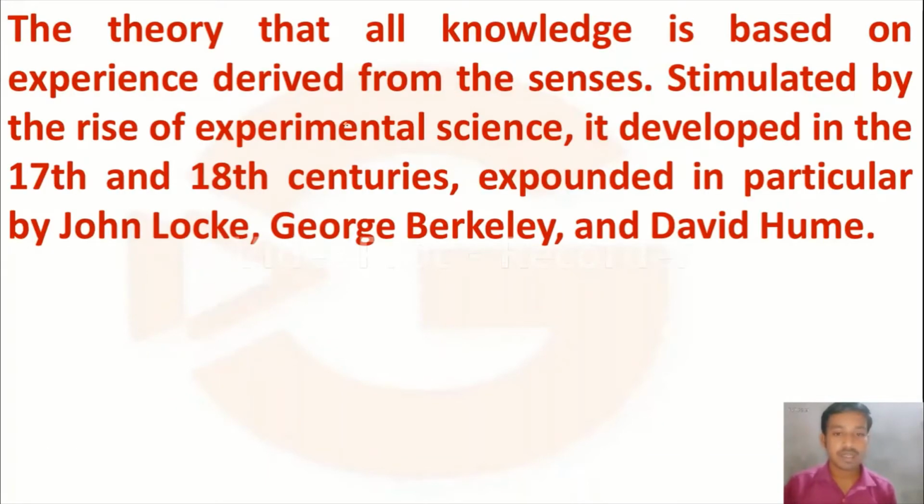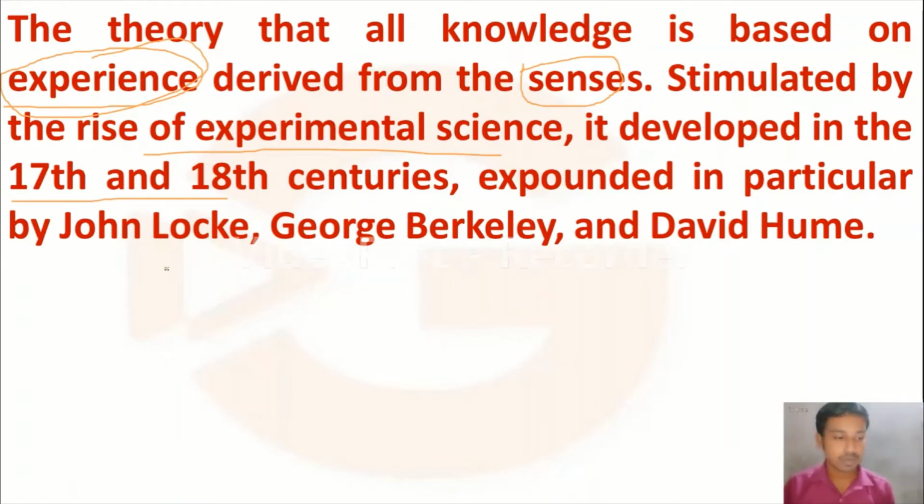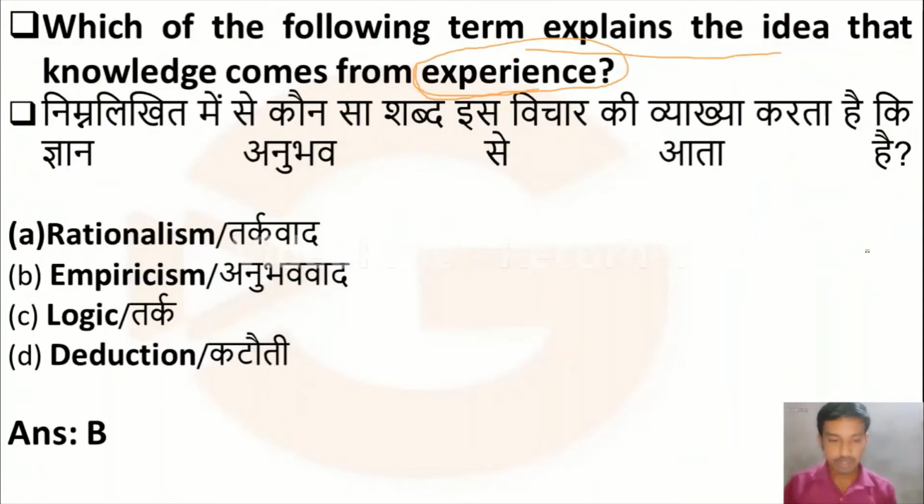Here the theory is that knowledge is based on experience. It is derived from the senses and stimulated by experimental science. This theory, that knowledge comes from experience, was developed in the 17th and 18th centuries and expounded by researchers such as John Locke, George Berkeley, and David Hume. So option B, empiricism, is the correct answer. I hope you understood it.